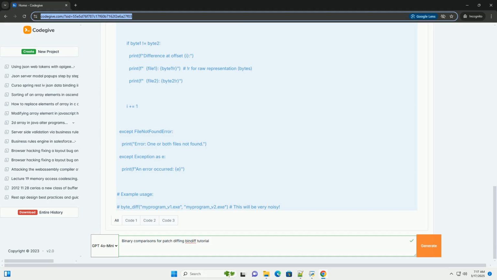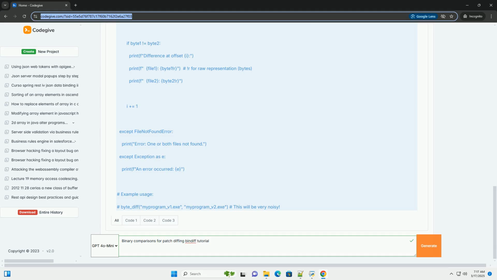IDA Pro integration: BinDiff's integration with IDA Pro is crucial. Learn how to use IDA Pro's features, such as cross-references and function renaming, to improve your analysis. Scripting (advanced): BinDiff has a scripting API that allows you to automate certain tasks. This can be useful for large-scale analysis. Comments and annotations: use BinDiff's commenting features to add notes and explanations to the diff results. This will help you keep track of your findings and share them with others.